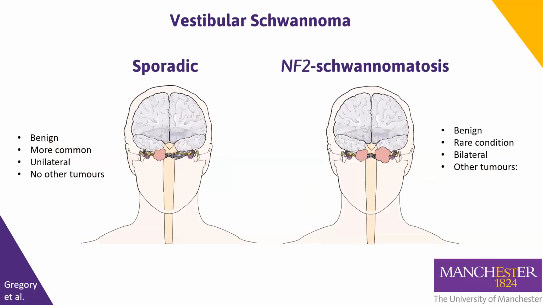Vestibular schwannoma can arise either unilaterally on one side in sporadic non-inherited cases, or bilaterally on both sides in the rare tumour predisposition syndrome NF2-related schwannomatosis. In NF2, vestibular schwannoma are also accompanied by other tumours such as spinal and cranial meningioma, ependymoma and peripheral schwannoma.